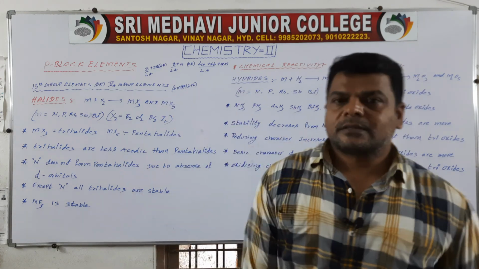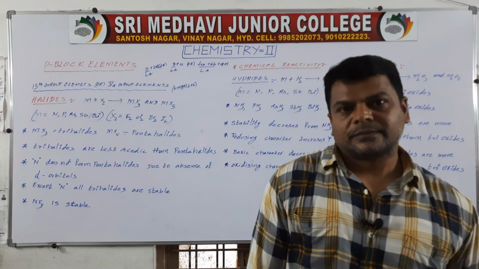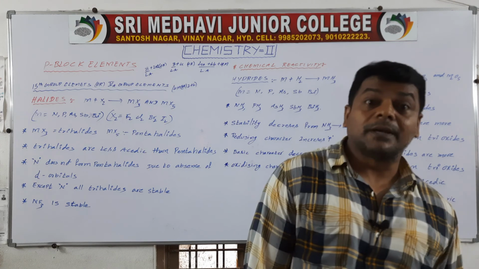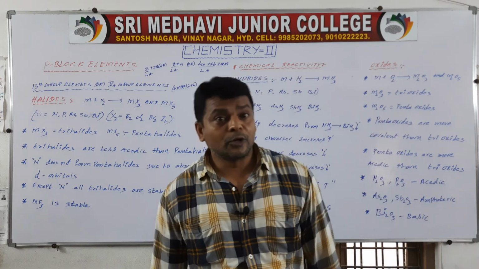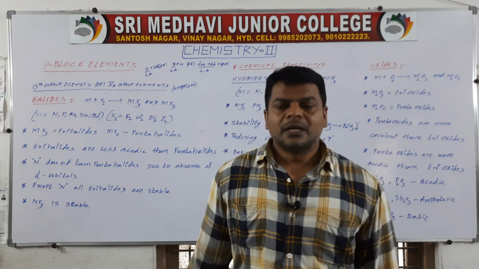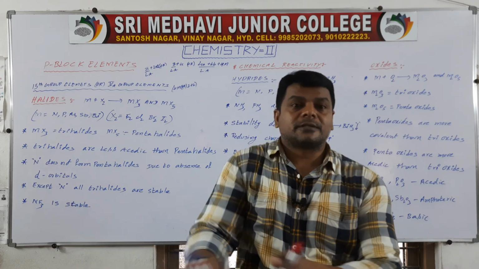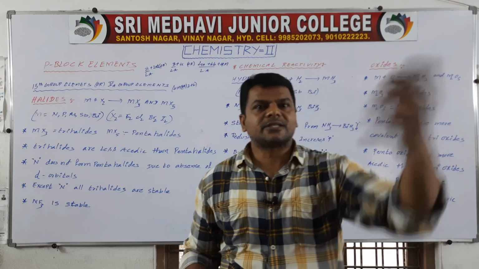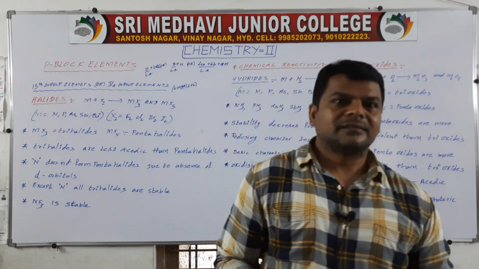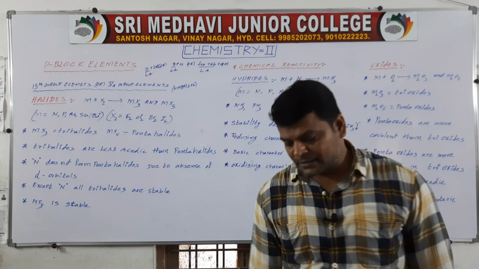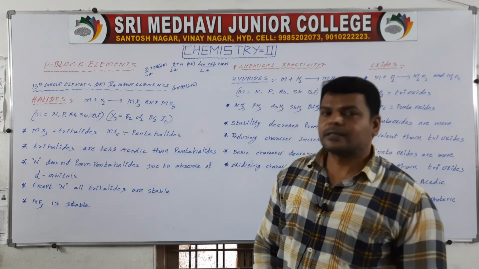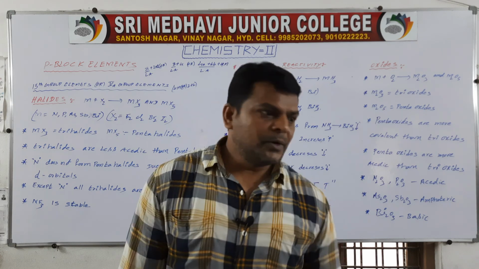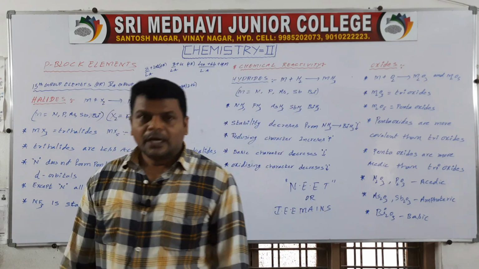P block elements, which is the nitrogen family. Nitrogen family is nothing but the 5th A group elements or 15th group elements. The IUPAC group name is 15th. These are called pnicogens. Pnicogens means suffocation elements. If you inhale these gases, you will get suffocation. That's why these are called suffocation elements. So this is the introduction about the 5th A group.